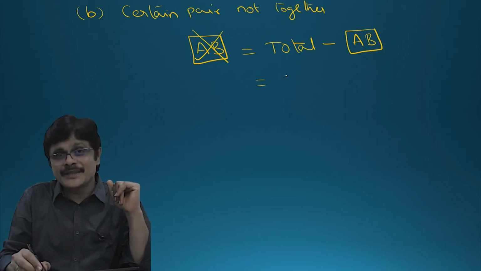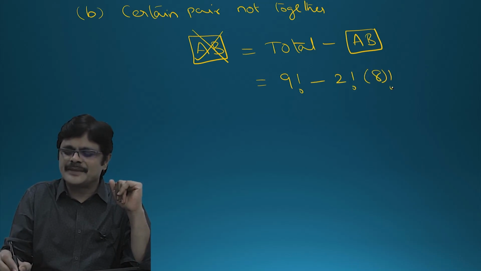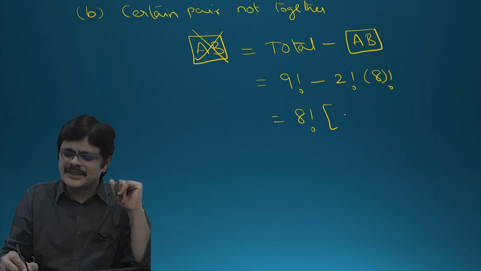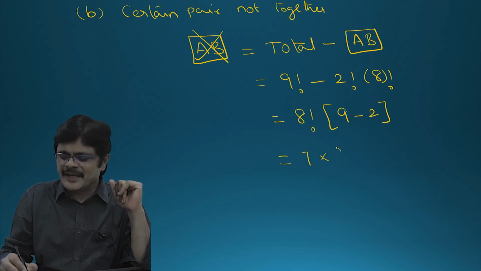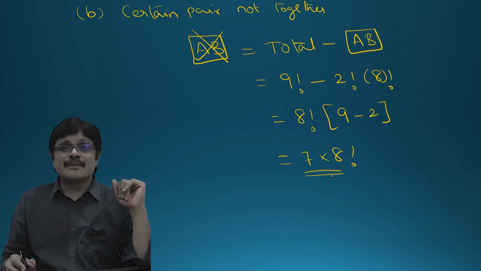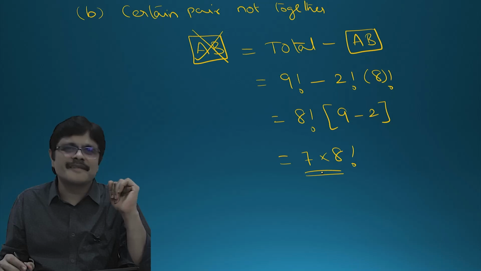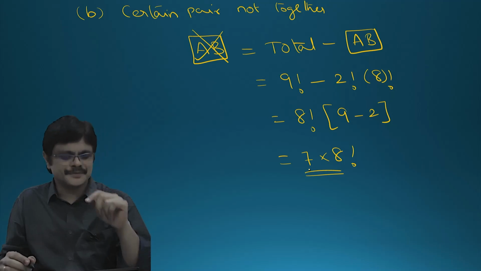Total is 9 factorial minus 2 factorial into 8 factorial. You can take 8 factorial common. So 9 minus 2, the answer is 7 into 8 factorial. Please simplify and write the answer. I am not simplifying this, my dear friends. Please use a calculator if you are having trouble with multiplication.